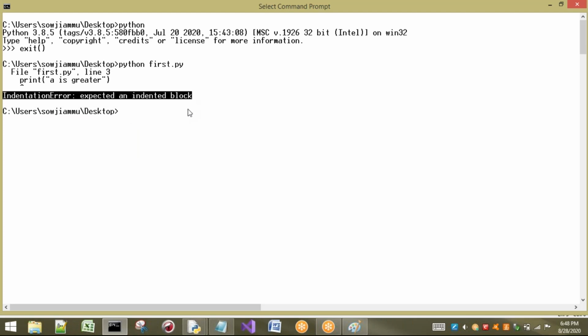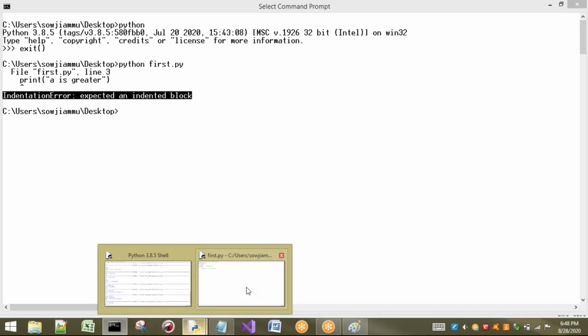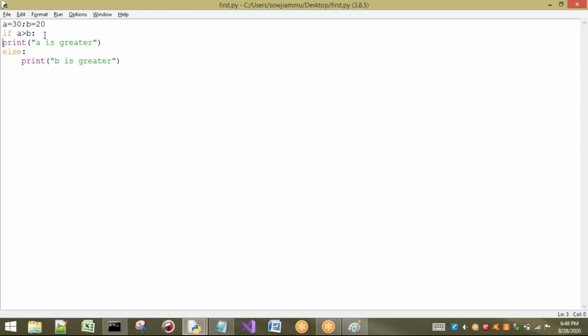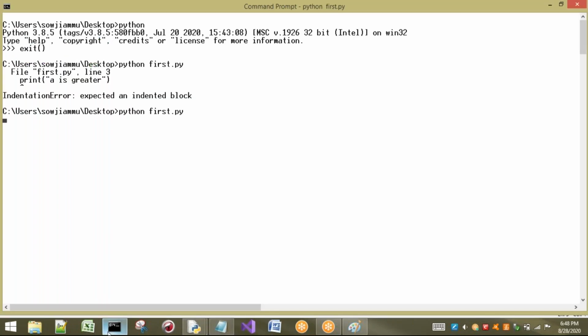You have to understand this error, the indentation error. The reason is that it shows the error in the print line, the third line: expected an indented block. That means under if, after the colon, it is expecting something. It is expecting indentation. So what I have to do is give the space in this way. If I save this and execute the same program once again, the output will be generated.